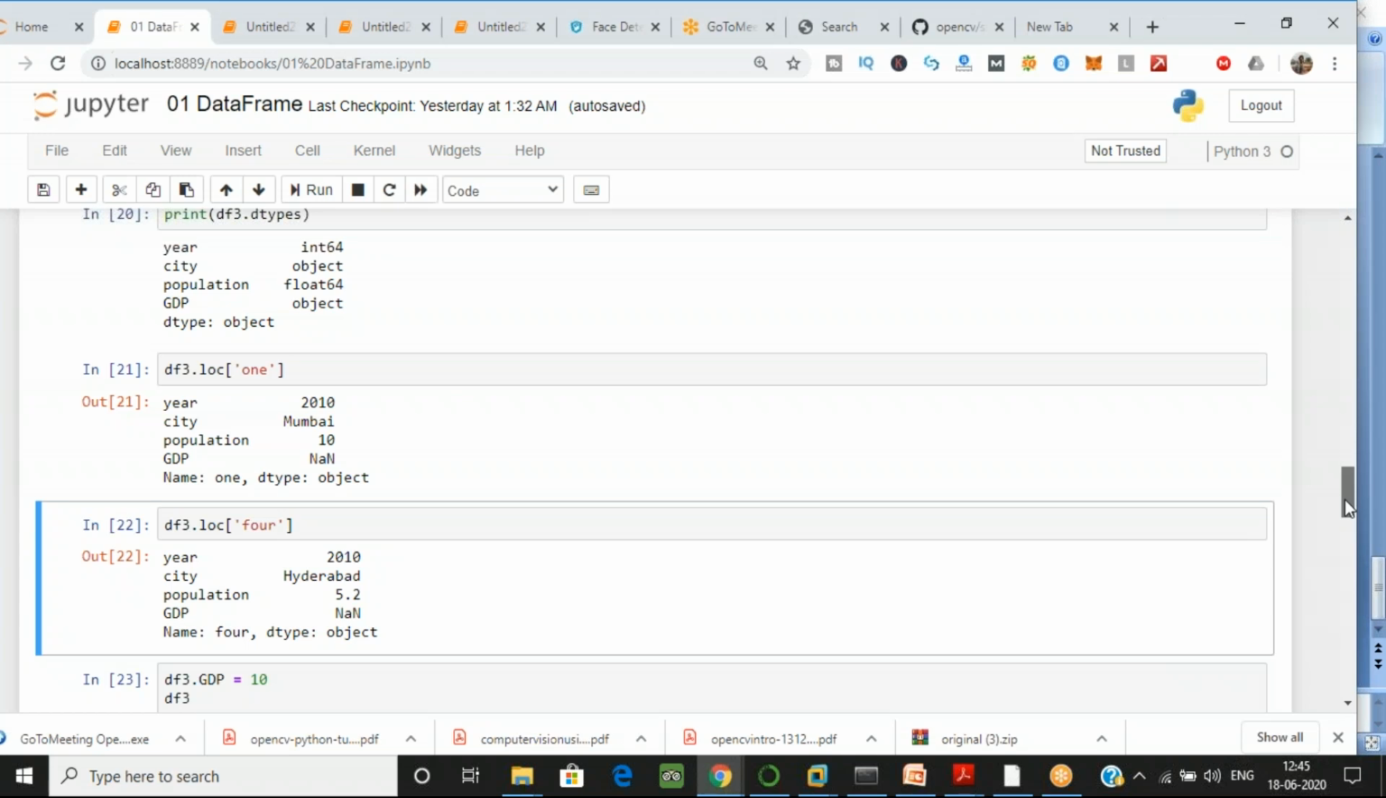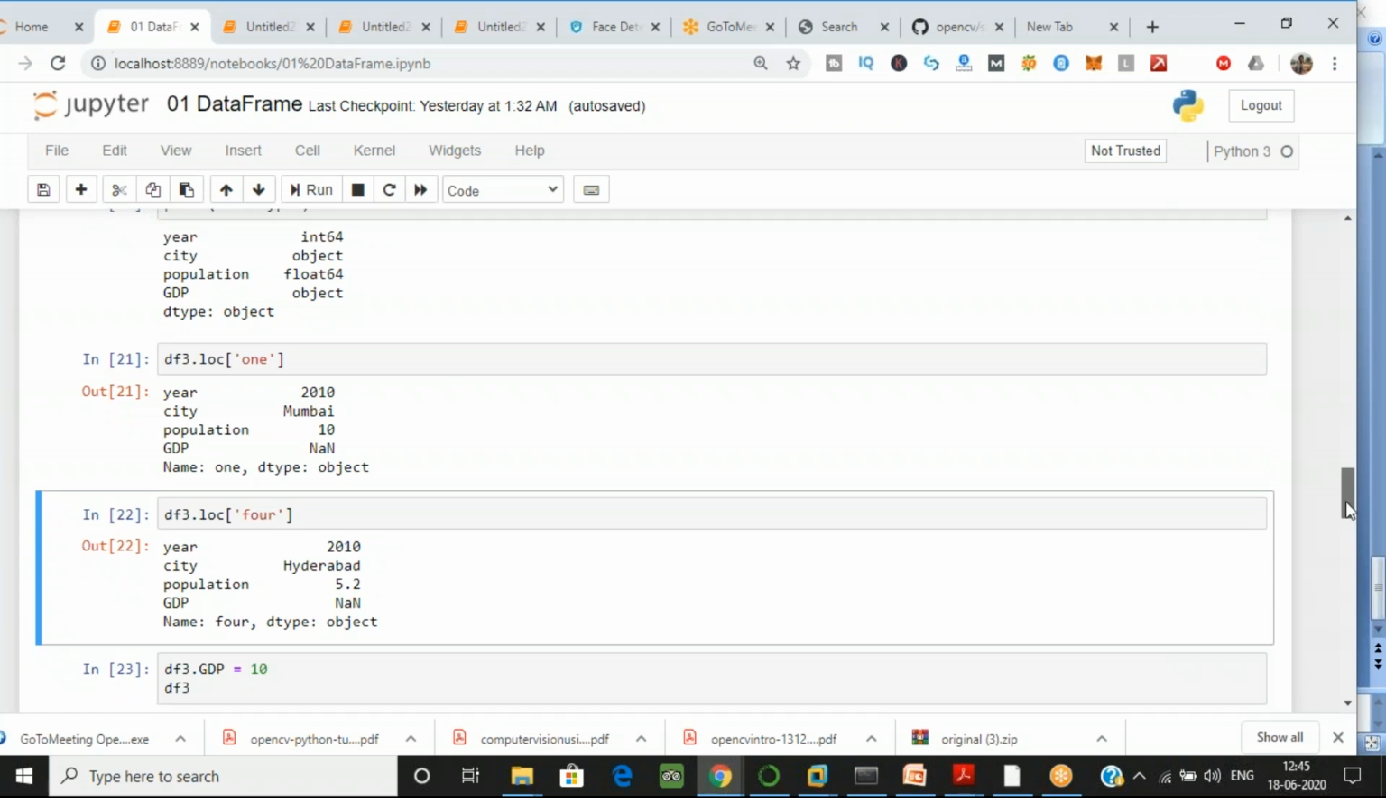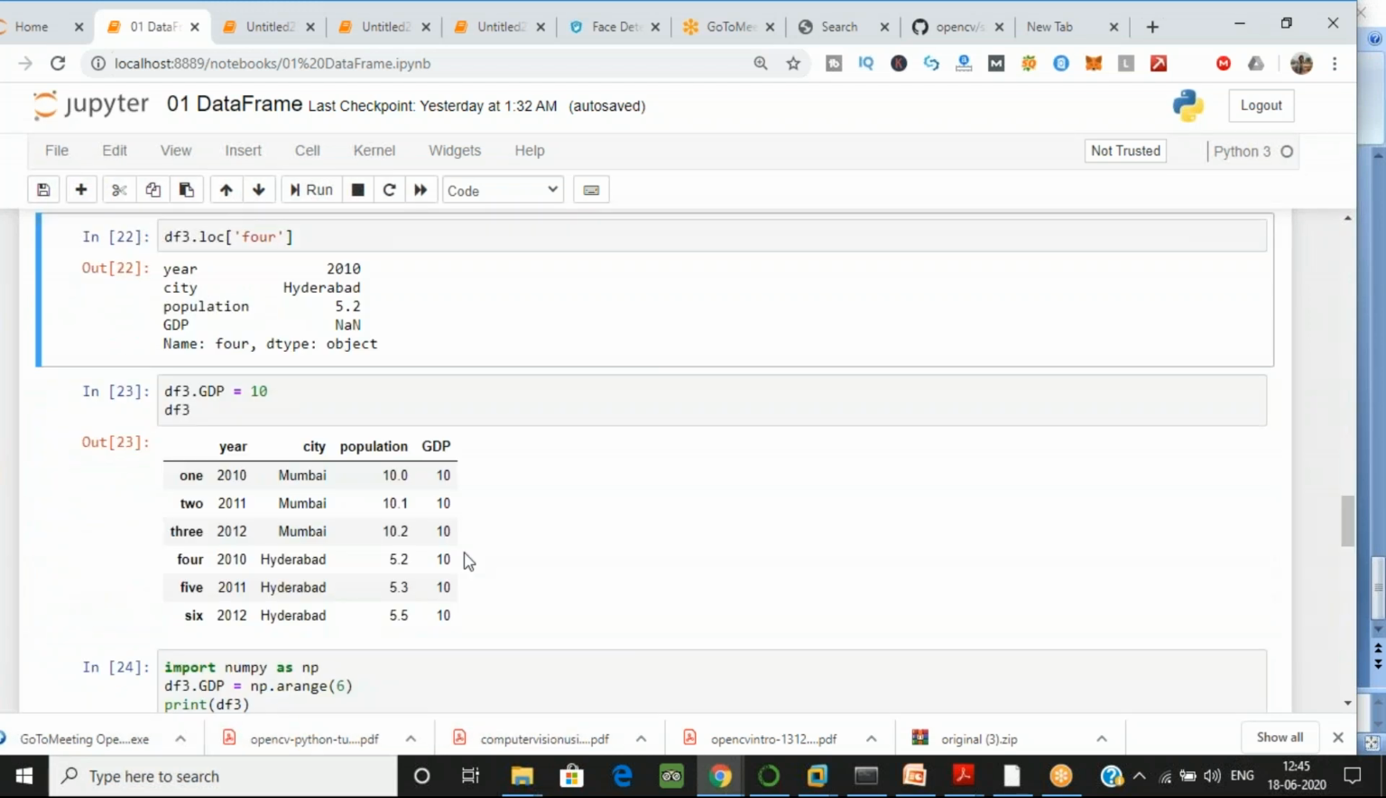Let's move further. I told you all the GDP values should be 10. Instead of writing every value as 10, you can just give one value: data frame dot GDP equal to 10. Then all values automatically become 10, because we are supplying that value to the column and not specifying which row to store it in, so it will store in all rows. This was your first task which I gave you.